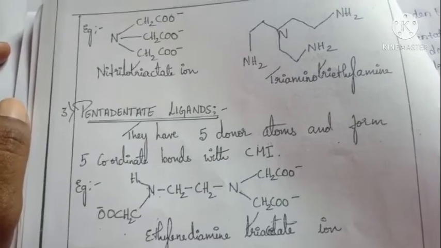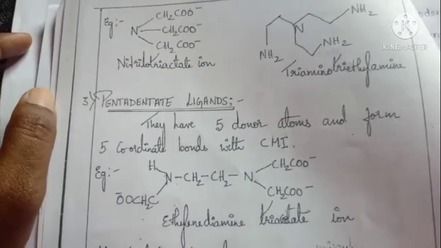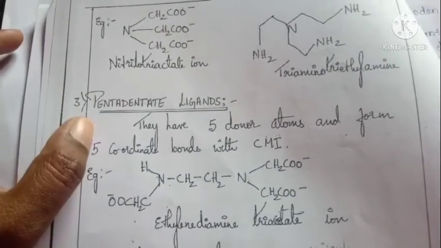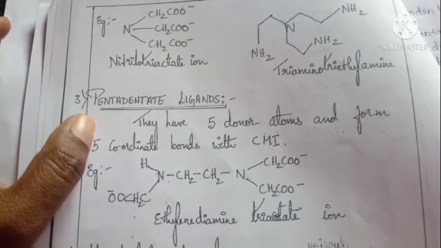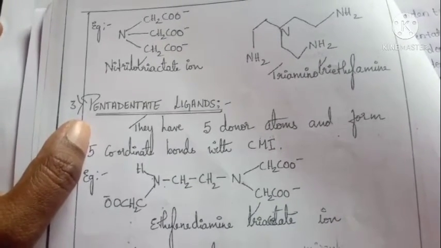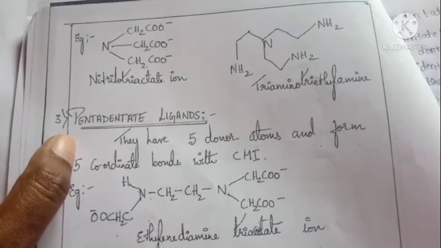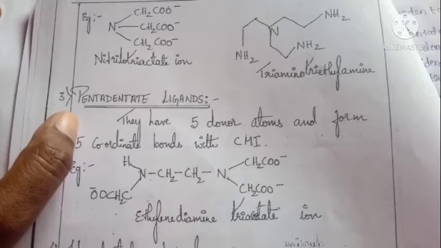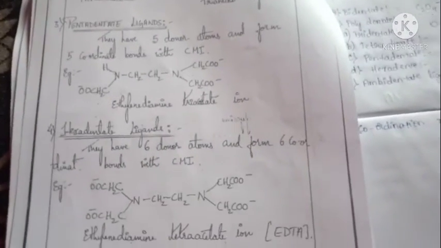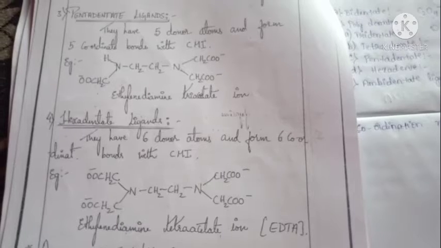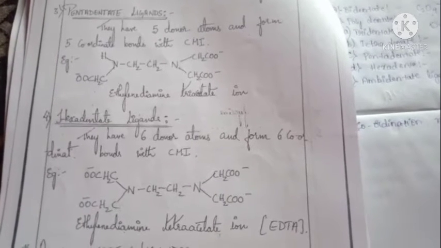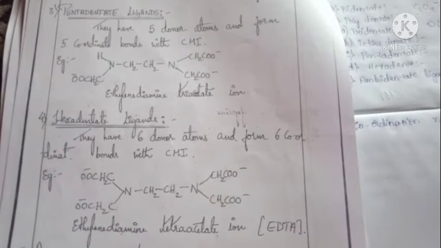Pentadentate, as the name says, has five donor atoms. The example for the pentadentate ligand is ethylenediamine triacetate ion. The last one is the hexadentate ligand. Hexadentate means six donor atoms, and it forms six coordinate bonds with the central metal ion.